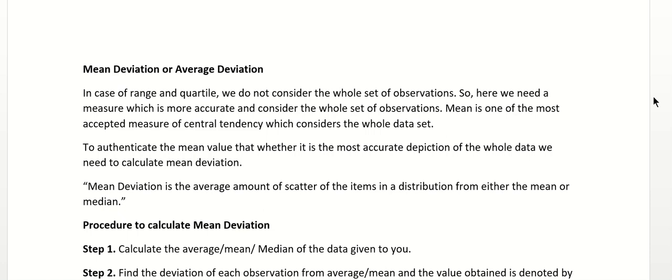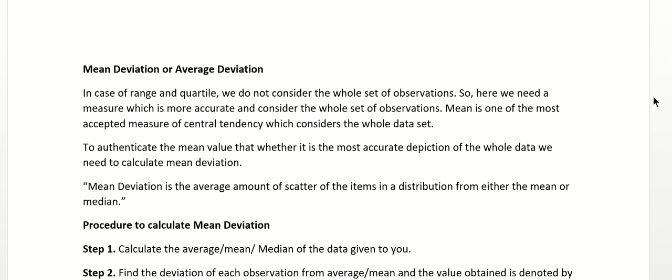For example, if I collect the height of all the students from your class, and I want to know the average height of students. Say the average height comes to be 165 centimeter. If all the students have height near about 165, we think that 165 is a good representative value. But if there are students who have height quite far away from 165, maybe some student has height 180, 190, then it will not be a good representative value.